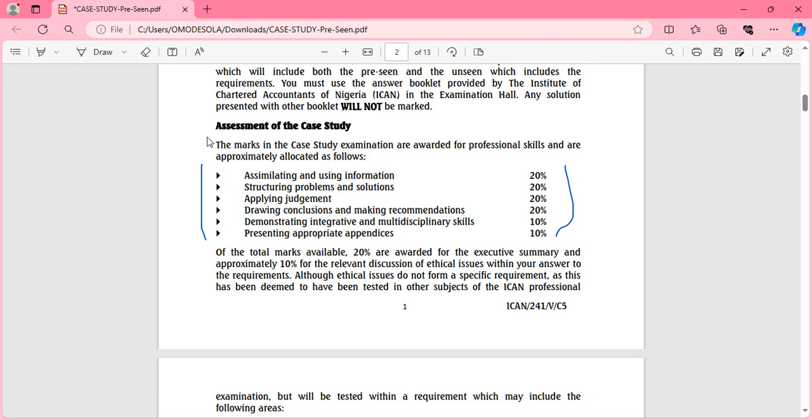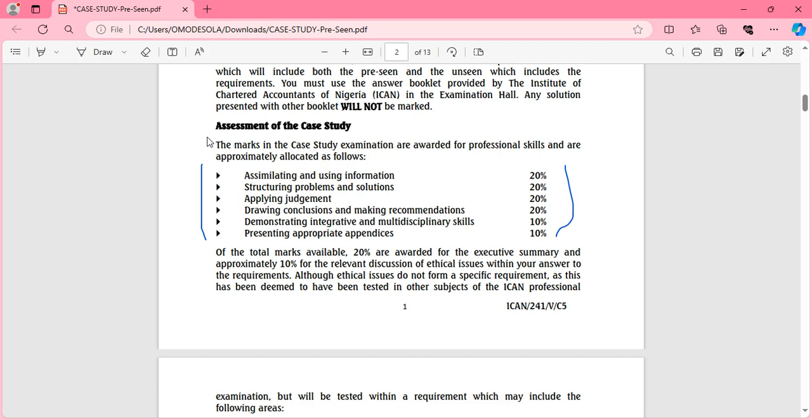So you have to also know how you structure your problems and solutions. The structure of your case study report has to be top notch. Now, applying judgment, how you apply your judgment, your conclusions, recommendations, demonstrating integrative and multidisciplinary skills.